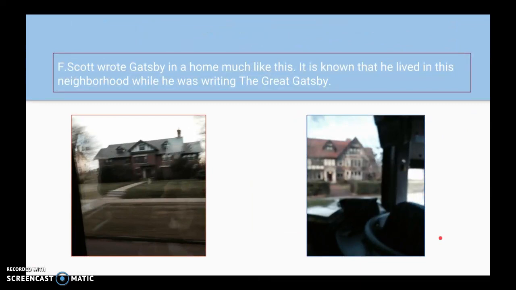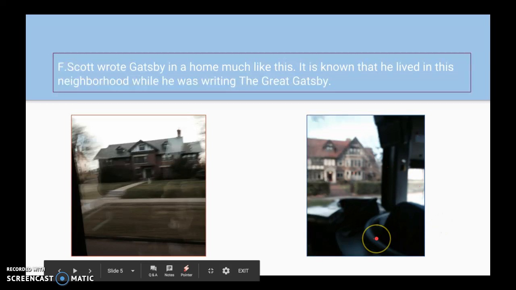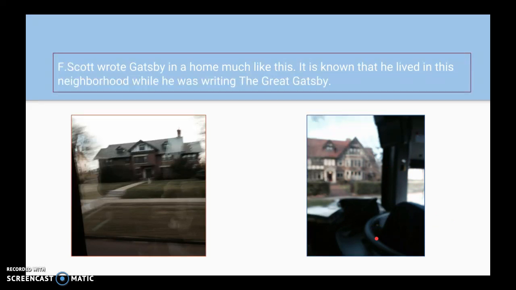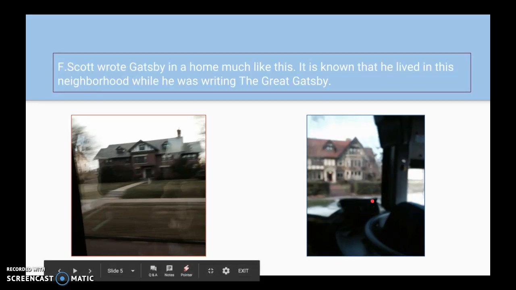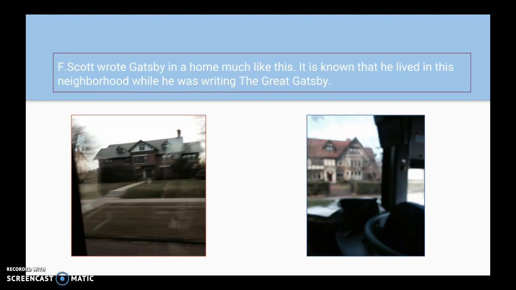I took a bus trip in Minnesota, and we went down the street, and F. Scott Fitzgerald wrote Gatsby in one of these homes. I'm not exactly sure which one it was, but this is the neighborhood of where he wrote The Great Gatsby.